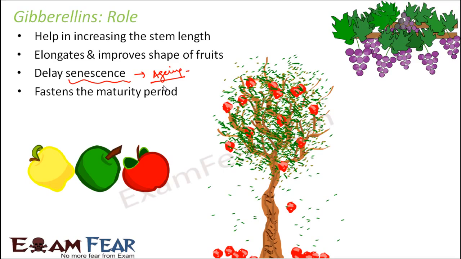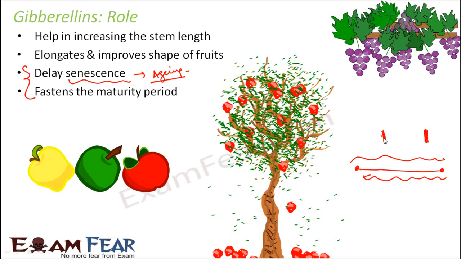So when fruiting happens quickly, see, both these points together actually becomes a benefit. So it is maturing early and it is aging late. So actually it is remaining active for a very long period. Let us suppose this was the time when it should naturally mature and this was the time when it should naturally age.